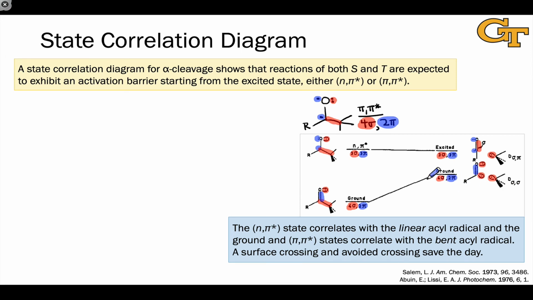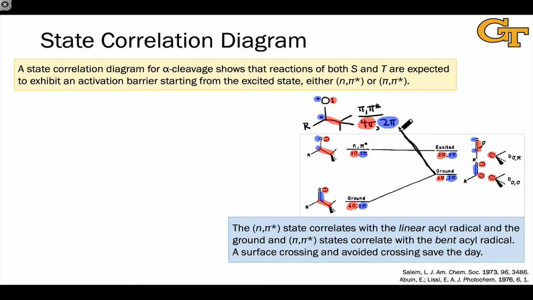of the radical pair. The n pi star state actually correlates with the linear acyl radical, 3 sigma electrons and 3 pi electrons in both the starting n pi star state and the final linear acyl radical plus tert-butyl radical state. As far as the pi star state goes, notice its electron counts, 4 sigma and 2 pi. This correlates with the ground state of the acyl radical and tert-butyl radical pair.